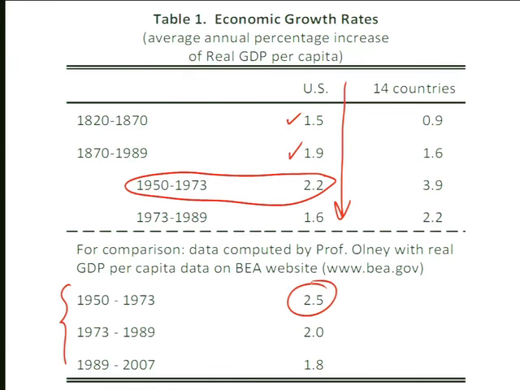So we've got this period where we've got very rapid growth in living standards immediately after World War II. And then more recently, still looking down the column, in the article they give you 1973 to 1989. I went ahead and also gave you 1989 to 2007. And you can see the slowdown in the rate of growth. Whereas living standards were growing about 2.5% per year immediately after World War II, starting about three-quarters of the way through the century, that rate of growth declined, and then it declines again around 1990 or so.